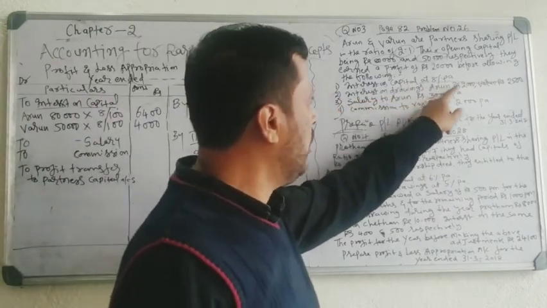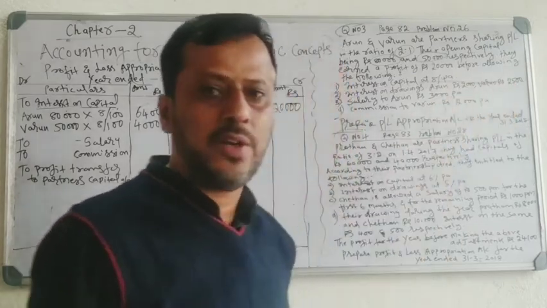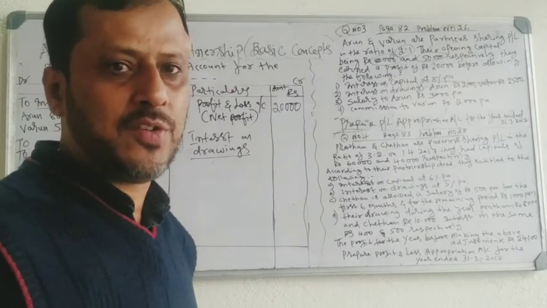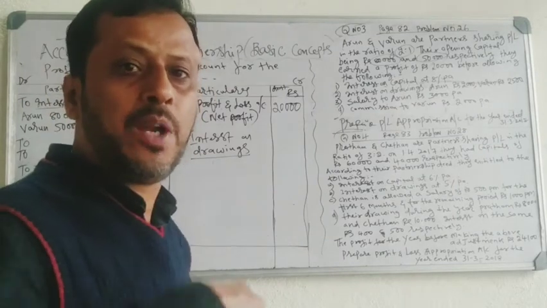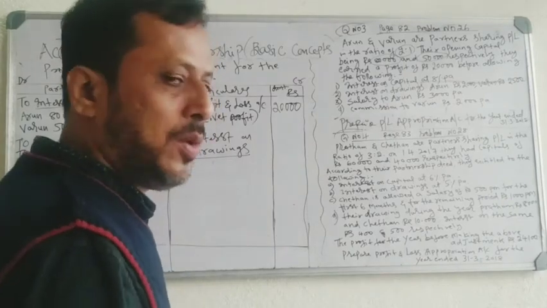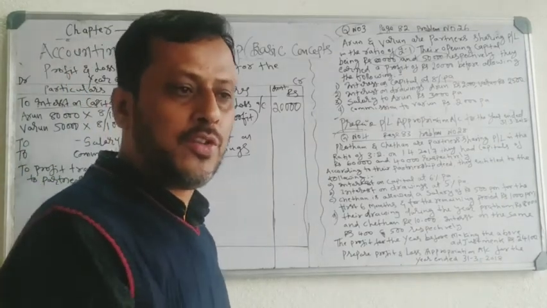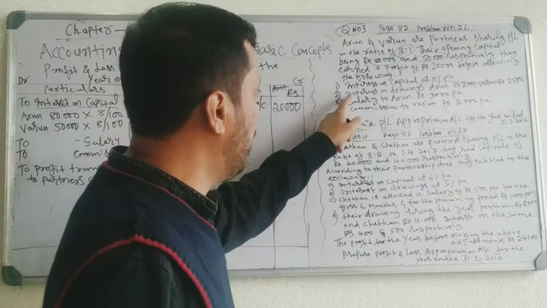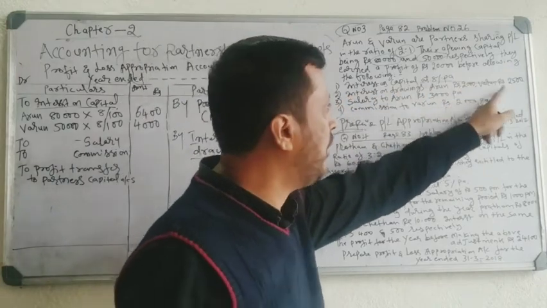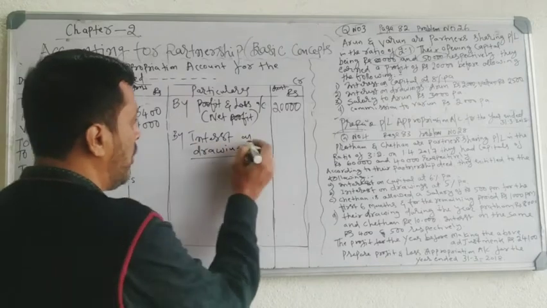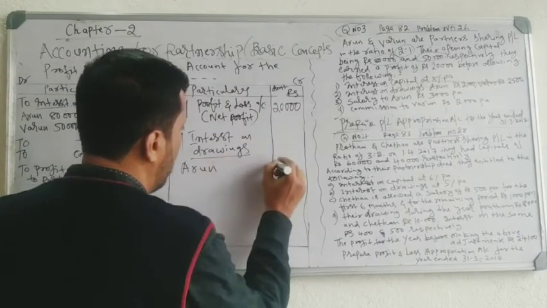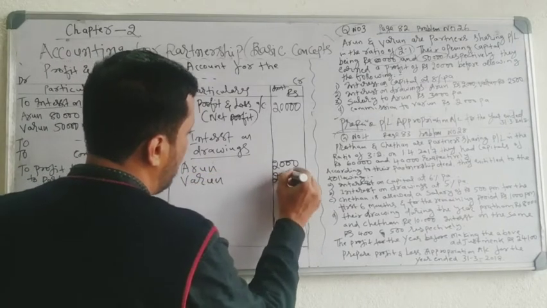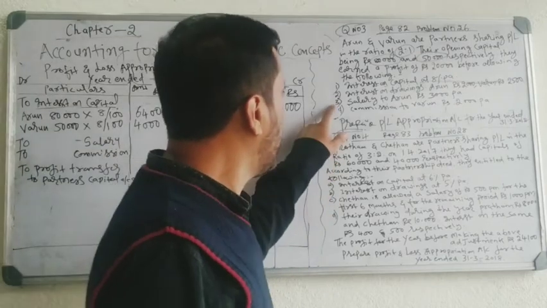Second entry. Interest on drawings, Arun 2,000, Varun 2,500. Interest on drawing is received by partnership firm from partners. Interest on capital is paid by partnership firm to partners, an expense recorded on the debit side. Interest on drawings received by partnership firm from partners is an income, recorded on the credit side. Interest on drawing is given, no need of calculation. Credit side: by interest on drawings, Arun 2000, Varun 2500.